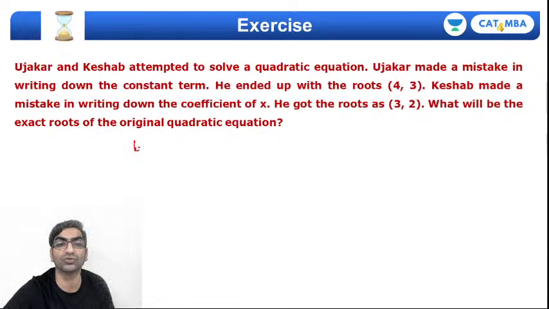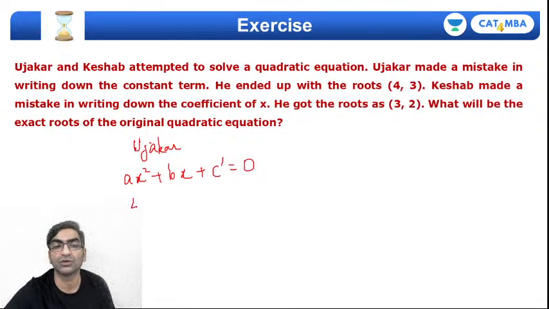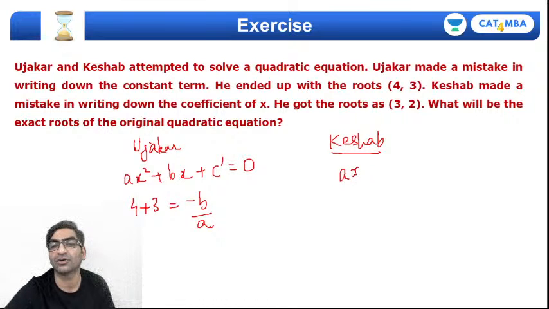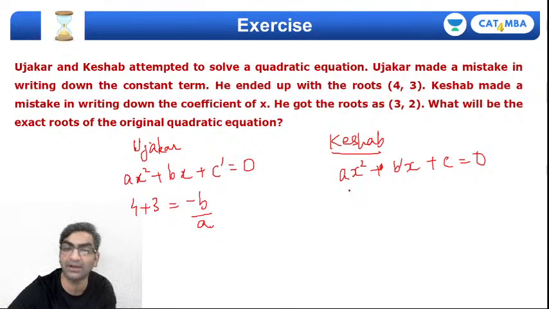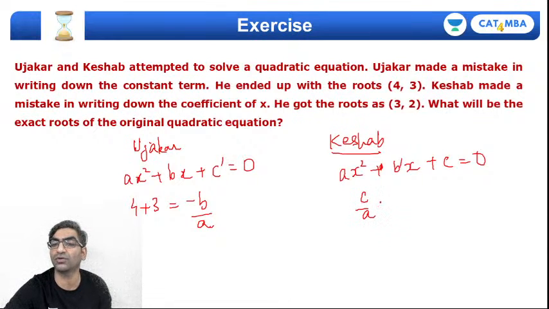ax, so उजाकर basically got, उजाकर was solving ax square plus bx plus c dash equals 0, which means his sum of roots 4 plus 3 would be correct, minus b by a. Right. Keshav on the other hand was solving the equation with incorrect coefficient of x, b dash into x प्लस सी. तो केशव का सम ऑफ रूट्स तो गलत आएगा क्योंकि बी डैश गलत है, तो माइनस बी डैश बाय ए आएगा, तो गलत होगा. बट सी बाय ए तो करेक्ट होगा ना, क्योंकि ए और सी सही है. तो सी बाय ए इज द प्रोडक्ट ऑफ रूट्स.